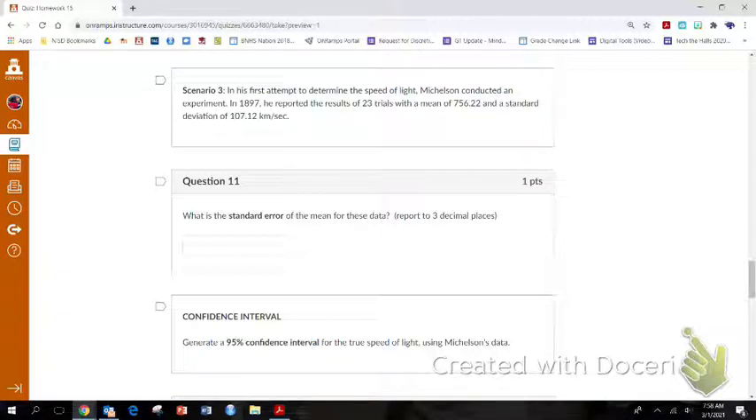So the first thing it asks us to do is standard error. We just did standard error. That's standard deviation divided by square root of sample size. So it tells me the standard deviation is 107.12 over sample size, which is 23. So when I do that, I get a standard error of 22.336. Okay, so keep that in mind.